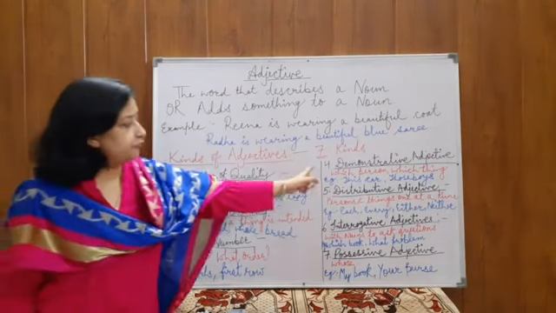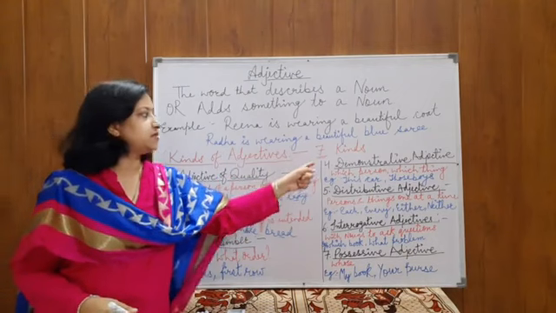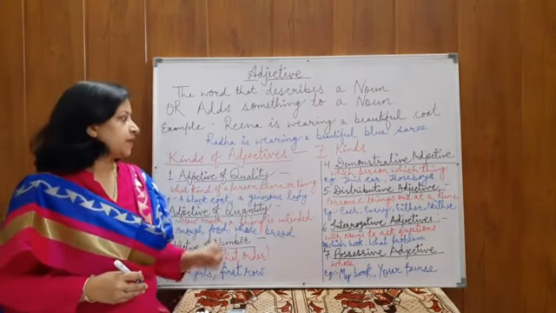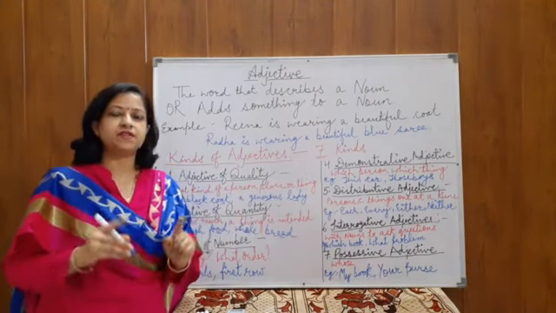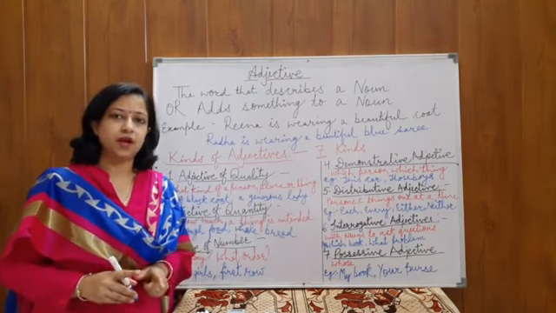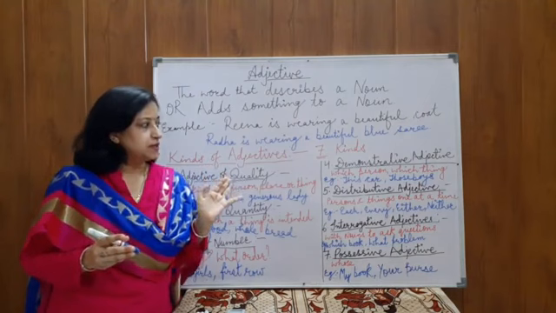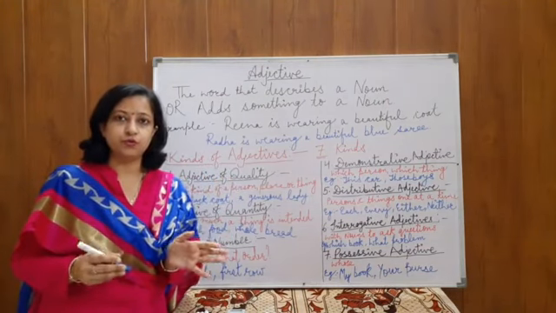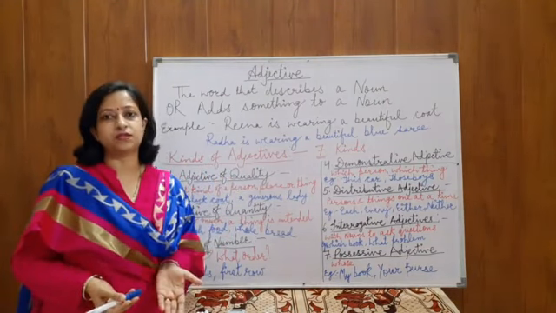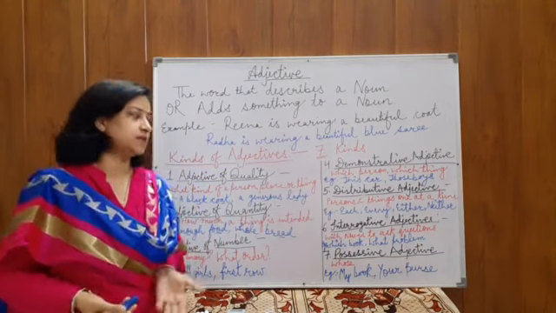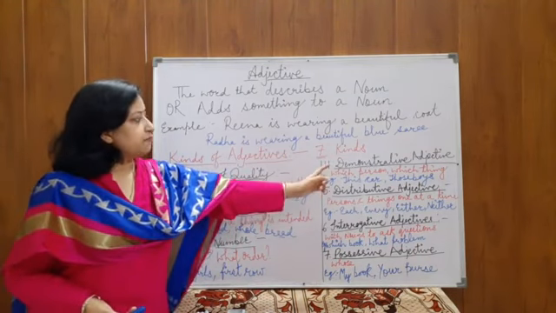Now we'll see the fourth kind of adjective, that is demonstrative adjective. Demonstrative adjective, as I have already told you in pronouns, that the demonstrative pronouns are used to point out to the things or to point out to the persons. Like which person.